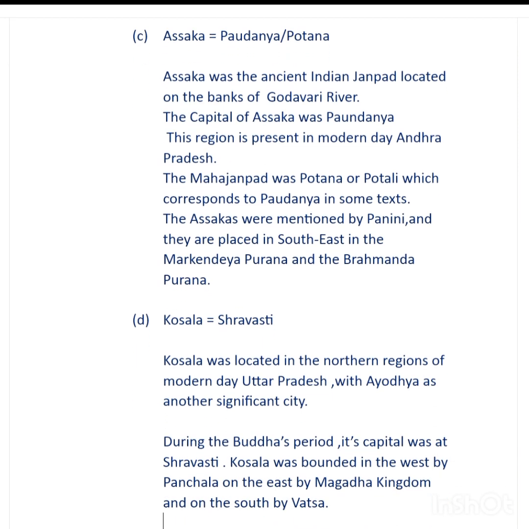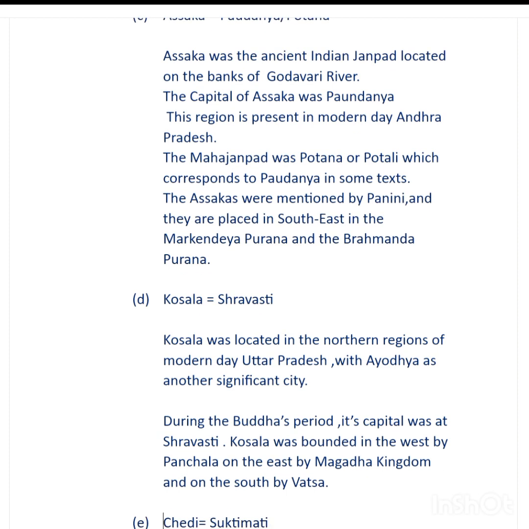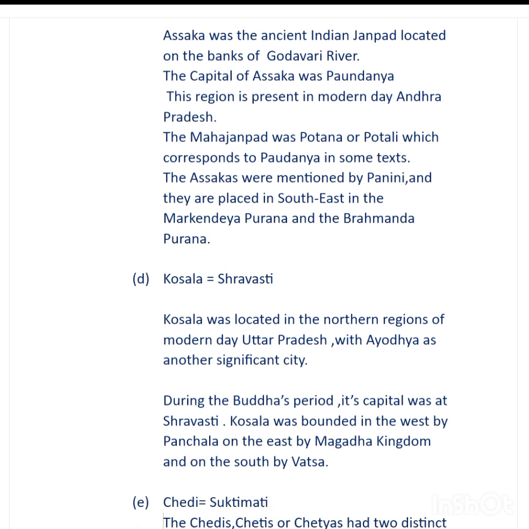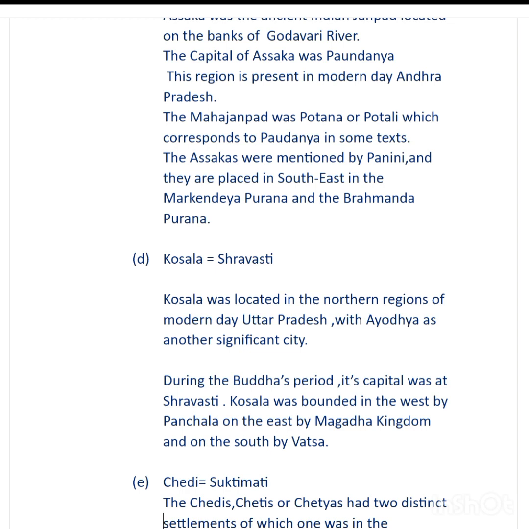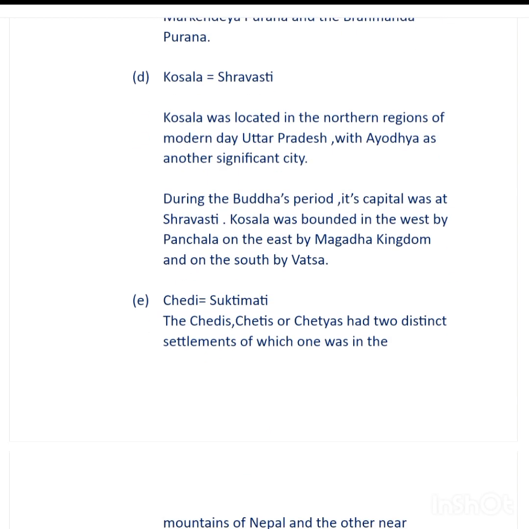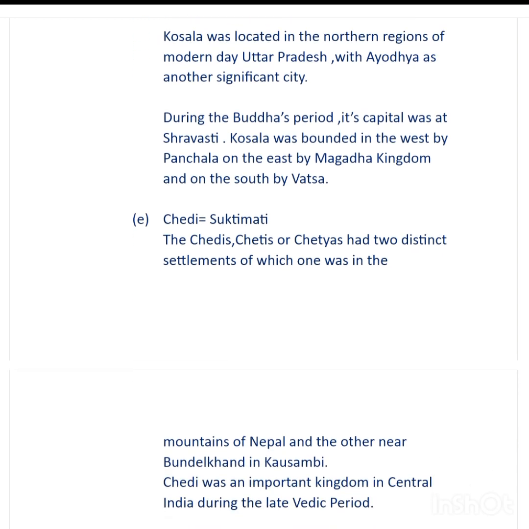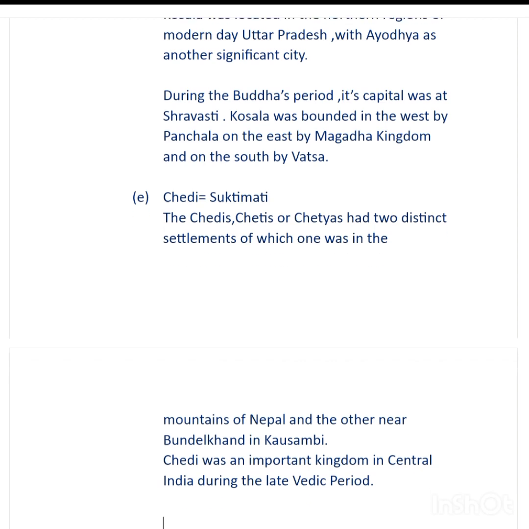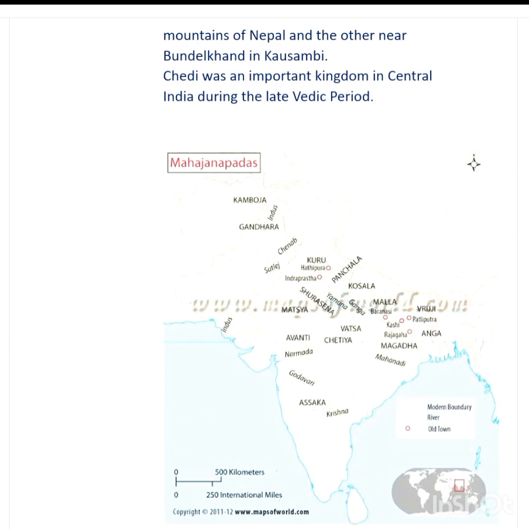And the fourth one is Kosala, whose capital was Shravasti, and Kosala was located in the northern regions of modern day Uttar Pradesh, with Ayodhya as another significant city. And during the Buddha's period, its capital was at Shravasti. Kosala was bounded in the west by Panchala, on the east by the Magadha kingdom, and on the south by Vatsa. And the fifth important kingdom was Chedi, whose capital was Suktimati, and the Chedis, Chetis or Chetyas had two distinct settlements, of which one was in the mountains of Nepal and the other near Bundelkhand. Chedi was an important kingdom in central India during the later Vedic period.